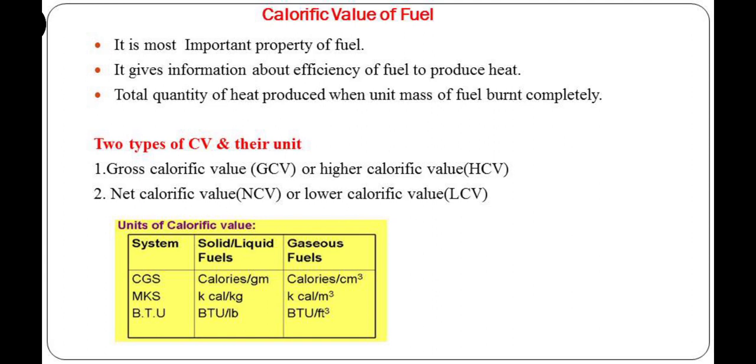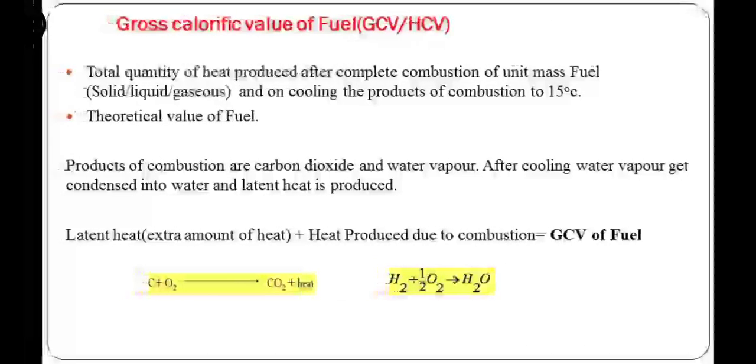So for solid and liquid fuels, units are the same. In case of gaseous fuel, the unit is different. Normally we use the CGS system. So the unit of solid and liquid fuel is calories per gram, and in case of gaseous fuel it is calories per centimeter cube. So next point will be the types of CV.